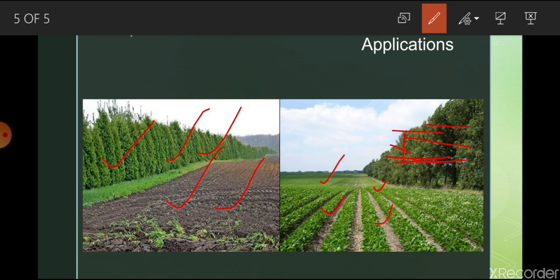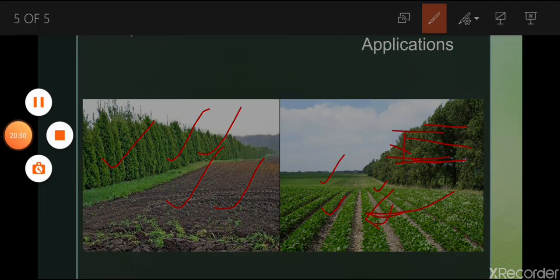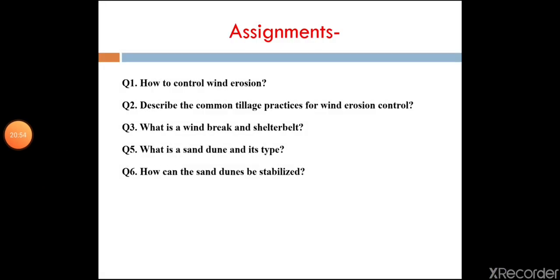If they are not available and high wind velocity comes, the velocity at the surface is very high, and your crop may not survive. So by growing such windbreaks and shelter belts, you can save your field, and this is one effective method for wind erosion. So this was all about wind erosion and its control measures.